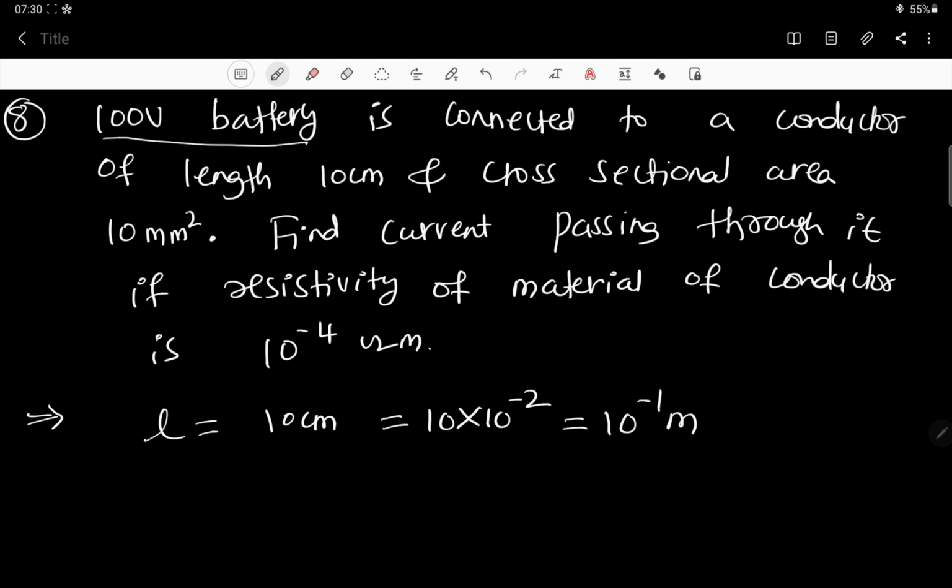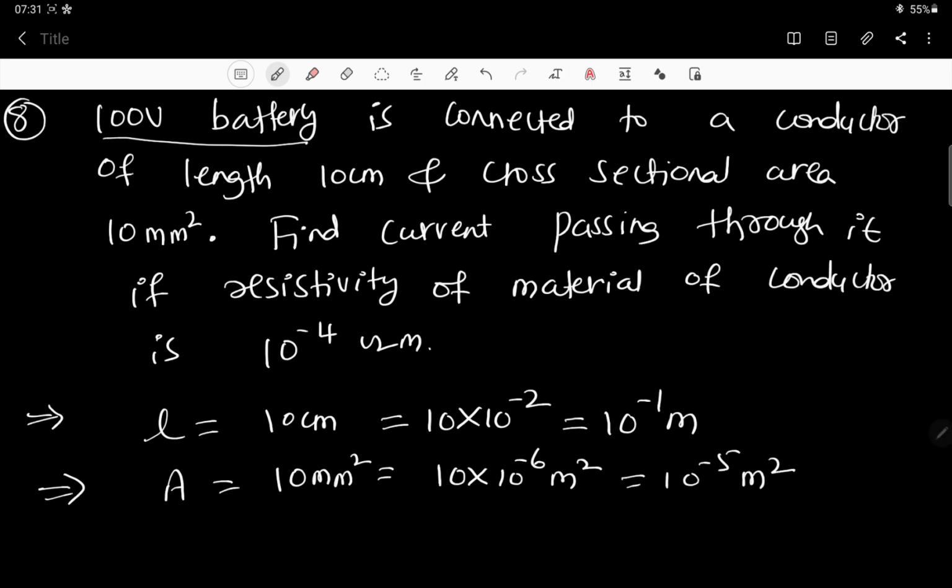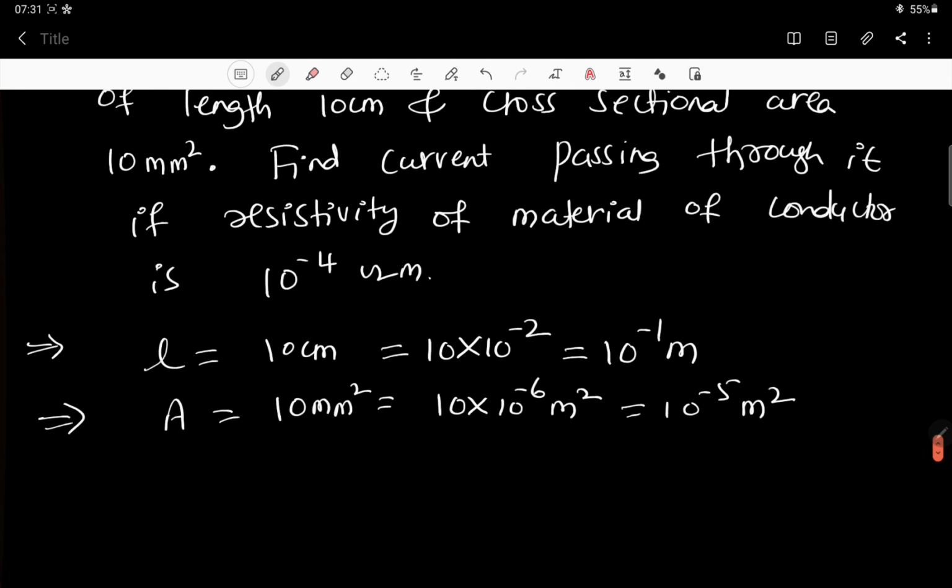You know about this, okay, and the cross sectional area is also given. So what is that? 10 millimeter square. 10 millimeter square becomes 10 into 10 to the power minus 6 meter square. Why? Millimeter means 10 to the power minus 3, and millimeter square becomes 10 to the power minus 6. So that is equal to 10 to the power minus 5 meter square. Area is also given, and resistivity is also given. So resistivity is equal to 10 to the power minus 4 ohm meter. That is also given.